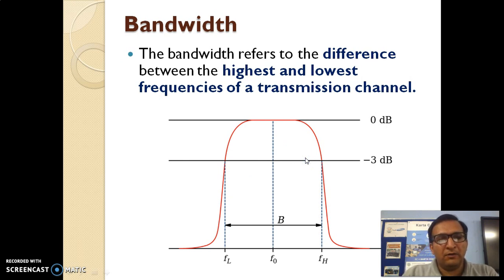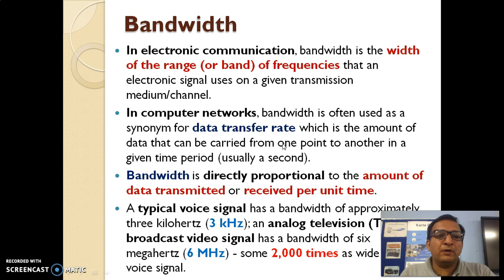Now understand the term bandwidth. Bandwidth is the difference between the highest and the lowest frequency of a transmission channel. The transmission channel is transmitting the information at some particular frequency, and bandwidth is the difference between the highest and the lowest frequency it is transmitting. So in electronic communication, bandwidth is basically the width of the range or band of frequencies.